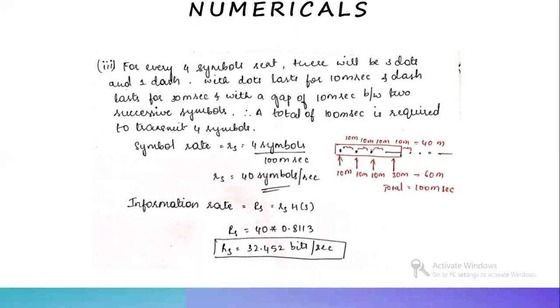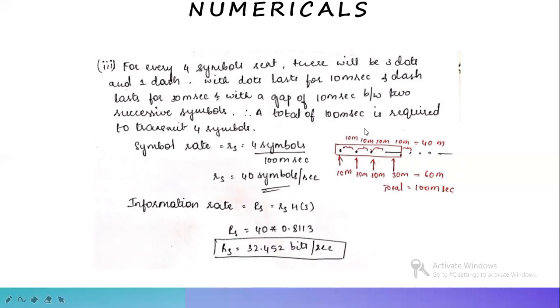Out of it, there will be 3 dots and 1 dash, because in the question they have clearly given that a dash is 3 times as long as a dot. So we'll be taking 4 symbols which will be sent, out of which 3 will be dots and 1 will be a dash. Okay, and in the third part of the question, they've also given that a dot lasts for 10 milliseconds and between each symbol 10 milliseconds is there.